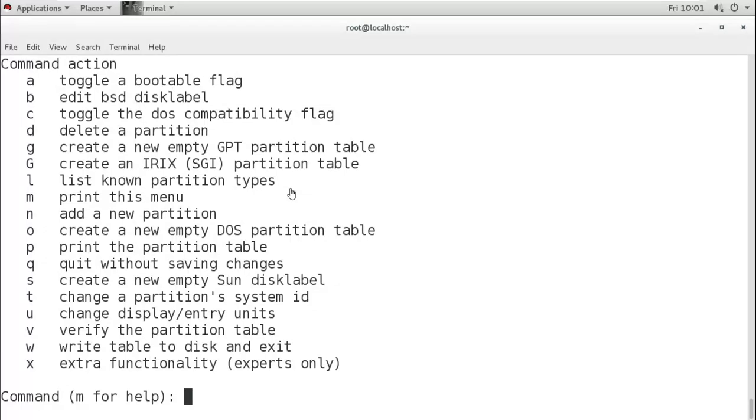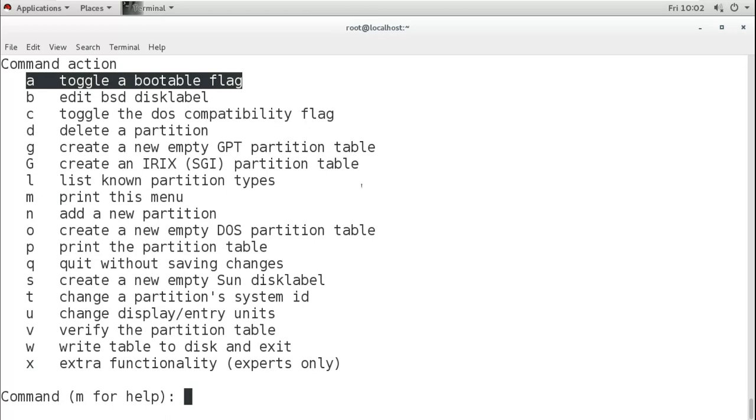Now what are these options? Remember, not all options will work here in Linux, because this fdisk is also available in other distributions. So some of them will not work here. For example, the first one is what? Toggle the bootable flag. First one is to toggle the bootable flag.